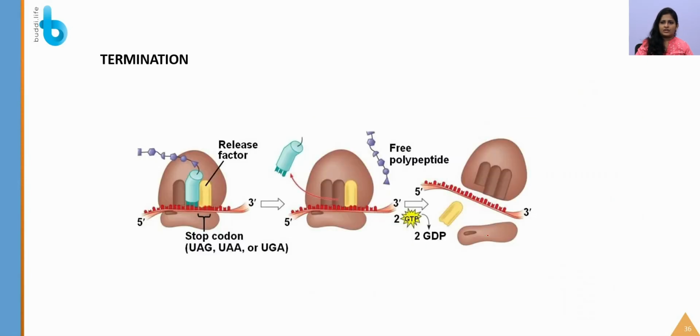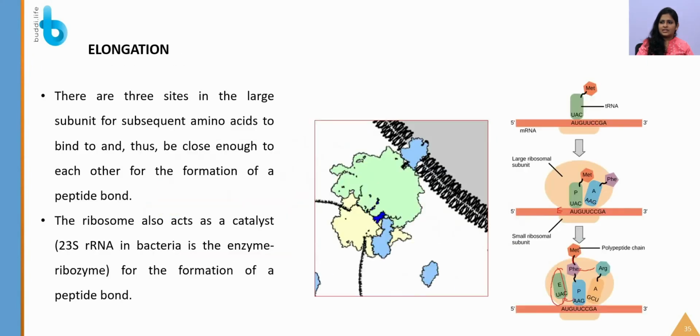So that is the elongation process, and finally the termination process, which is going to be catalyzed or helped by some release factors that are present. We know there are stop codons present in mRNA, for which there is no tRNA present. As soon as this stop codon comes, what will the release factor do? It will help in releasing all the things, that is the smaller and larger subunit of your ribosome, the mRNA molecule, everything, so that all these will again go as a chain and continue their work for protein synthesis.